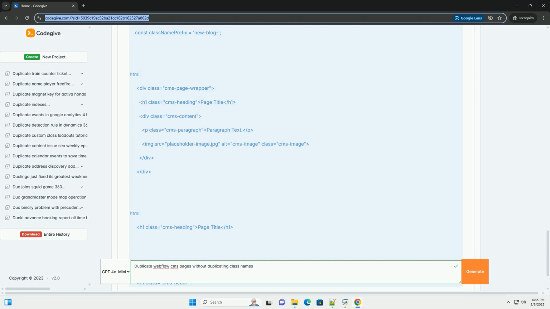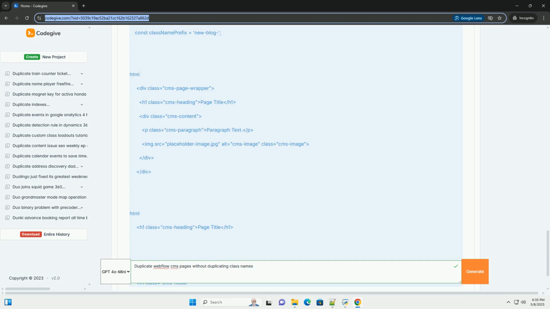Configuration variables. The code begins with configuration variables that you must customize. Source container ID: the ID of the container holding the content you want to clone from the source CMS item. This should match the ID you set in the Webflow designer. Target container ID: the ID of the container where you want to insert the duplicated content in the new CMS item. This should also match an ID you've set in the Webflow designer. Class name prefix: a prefix that will be added to each generated class name. This helps you identify the newly generated classes.